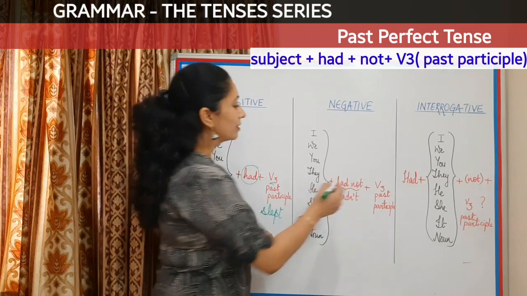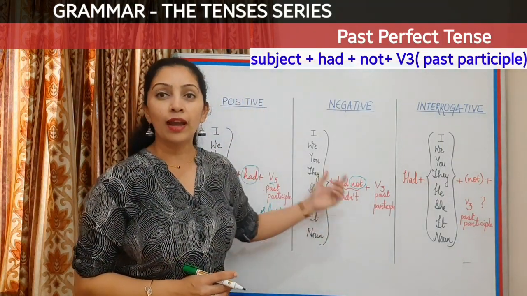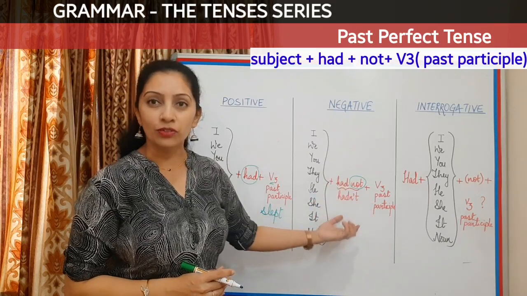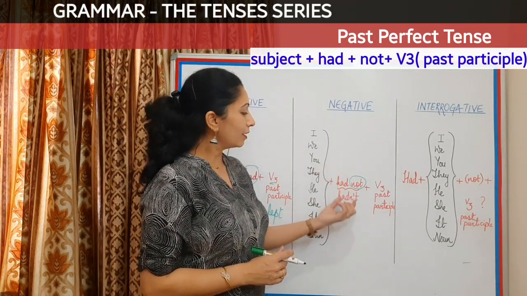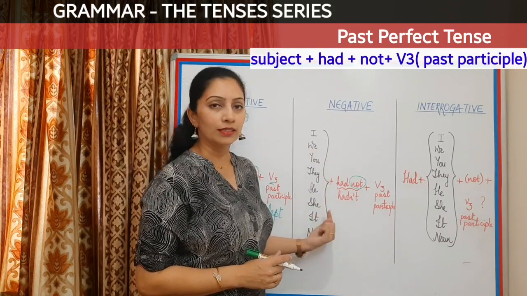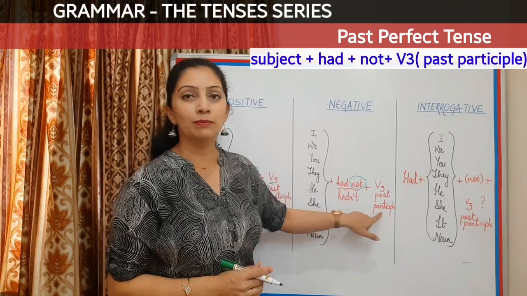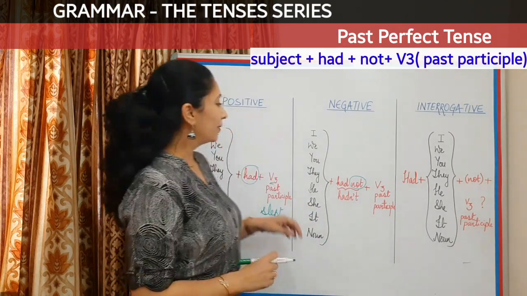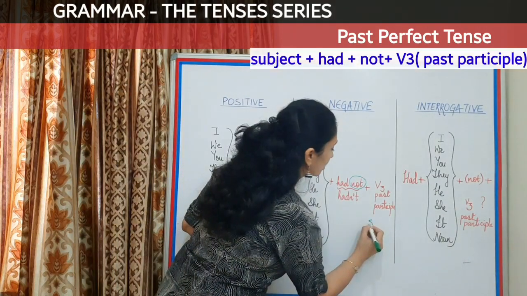Let's look at the negative format of this, and this is also equally easy. All you have to do is just put a not after had. Now had not can also be written in the contracted form like hadn't, and we can make our sentences in this negative form with the past participle of the verb, that is V3. Okay, let's start. I had not slept.